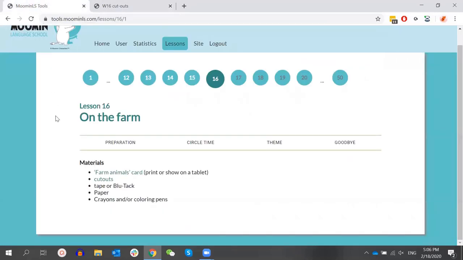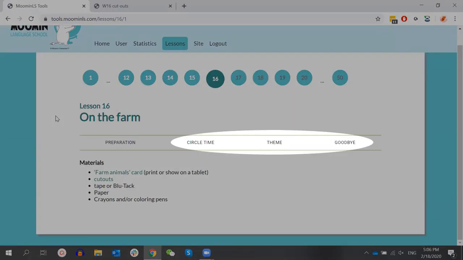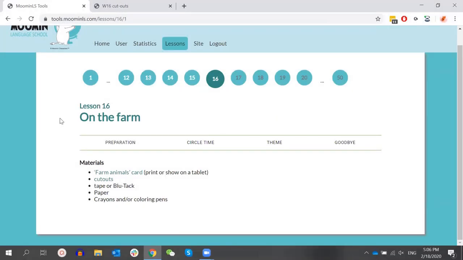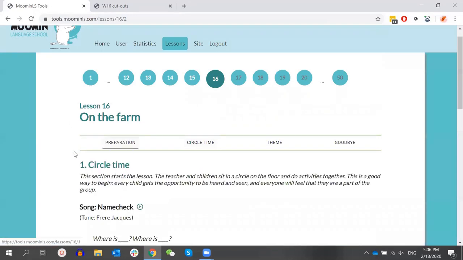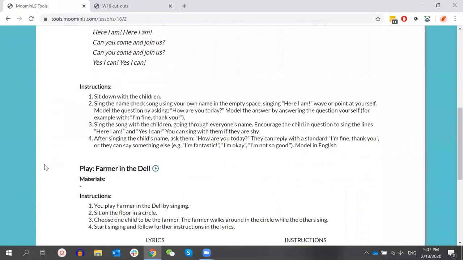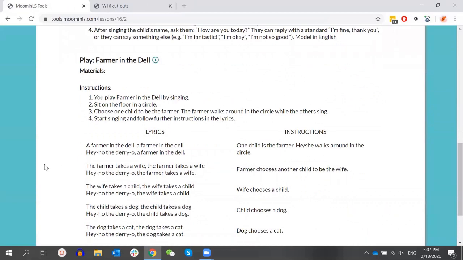The playful lesson itself is divided into 3 parts. First we have circle time, then a theme section, and then a goodbye section at the end. We have quite a lot of songs and they've been recorded and can be listened to. For example, here we have Farmer in the Dell, which is also a circle game.